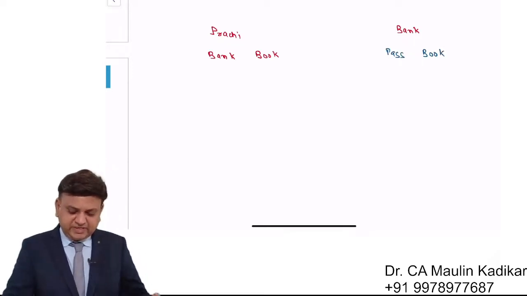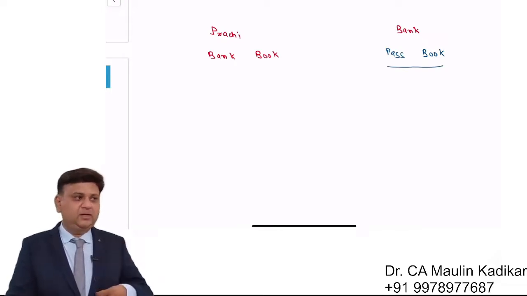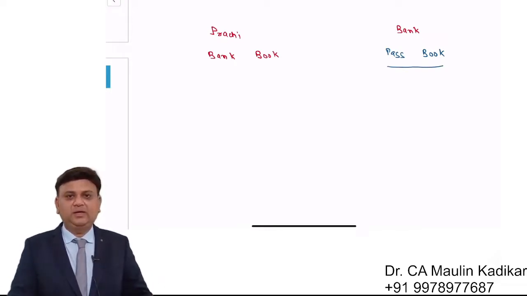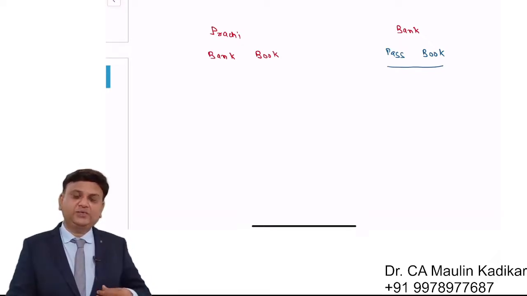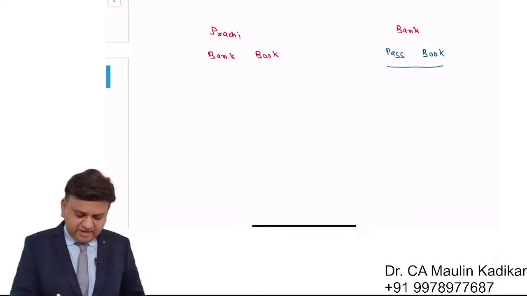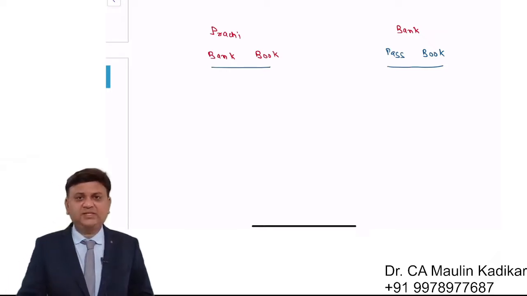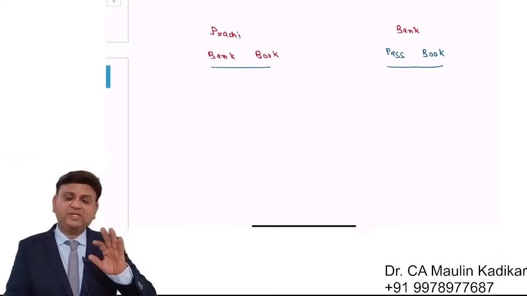Now, as far as the passbook is concerned, transaction is recorded in the passbook based on the date of the clearing. While in the bank book, we are recording the transaction based on the date on which the transaction has entered upon.